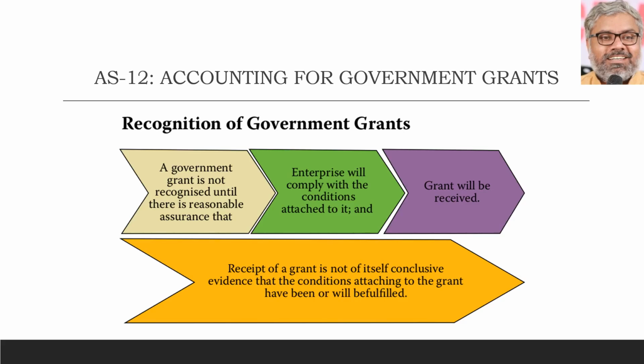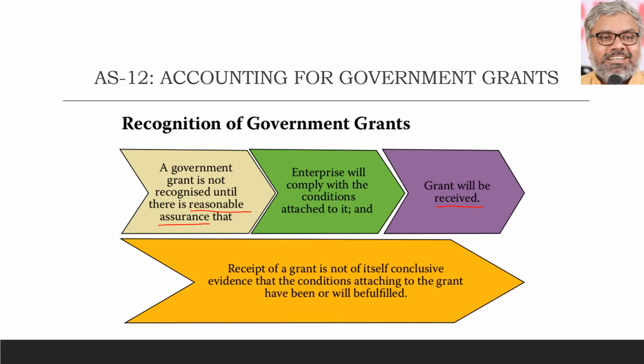When should we first of all recognize a government grant? This is important, even from an accounting point of view. Why? Because a government grant is not recognized until there is reasonable assurance. It cannot be recognized as a benefit in the books of accounts until there is reasonable assurance that the enterprise will comply with the conditions attached to it and, most importantly, that the grant will be received.